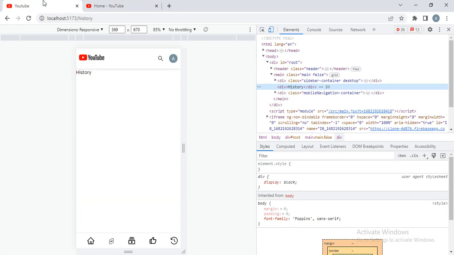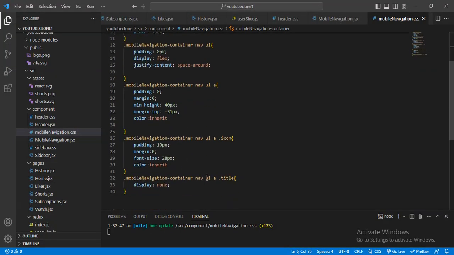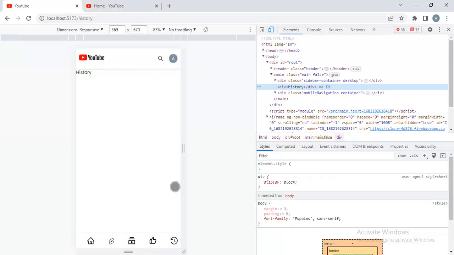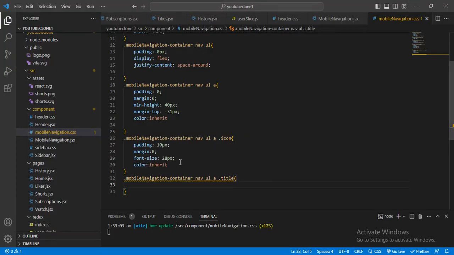And I want to display the text also below this, where I had removed this text by giving display none. Let me remove this. Now check, text is coming but it is not okay. Here I had given display flex. Let me remove.